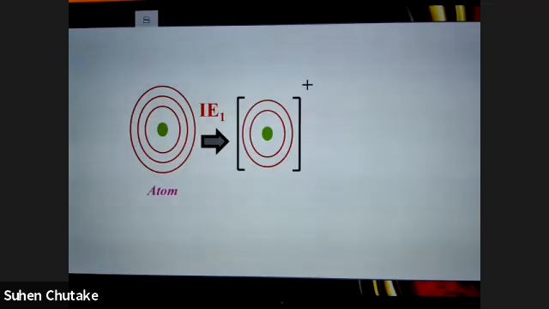Please try to learn this immediately. The amount of energy required to remove an electron from the outermost shell of an isolated gaseous atom is called ionization enthalpy. Please complete the sentence.